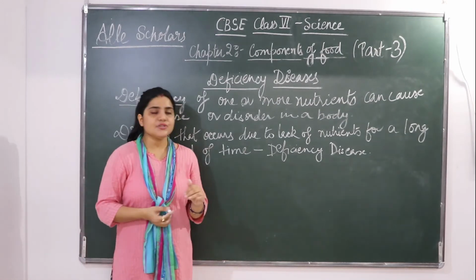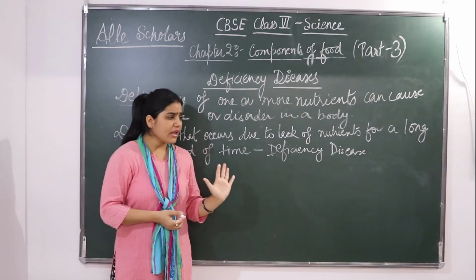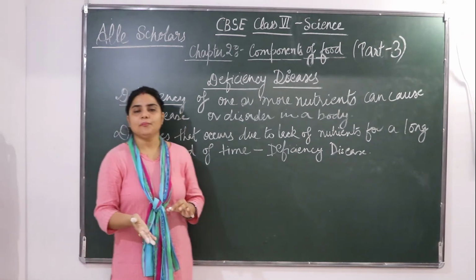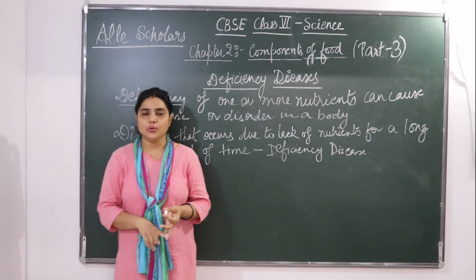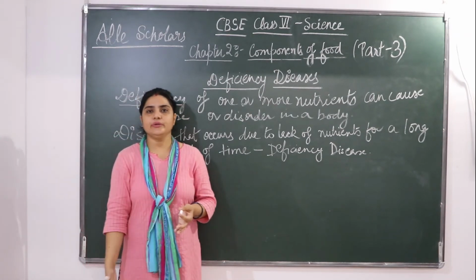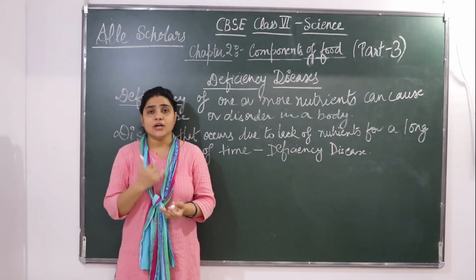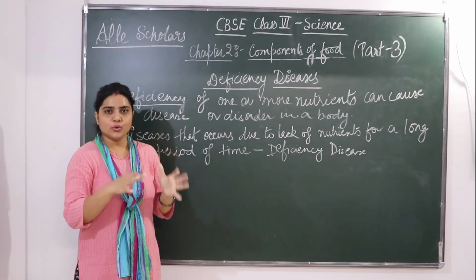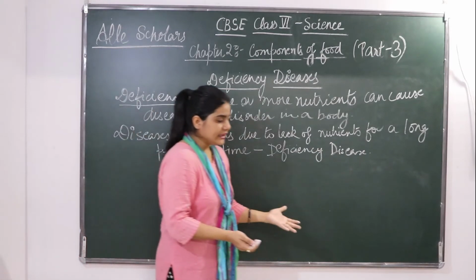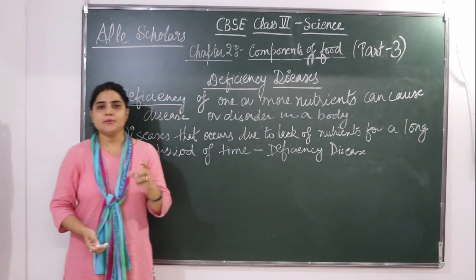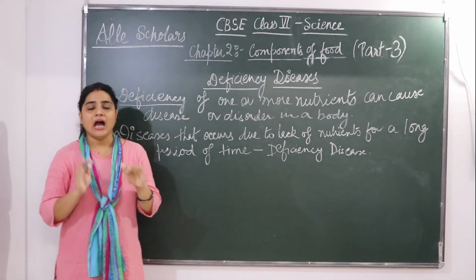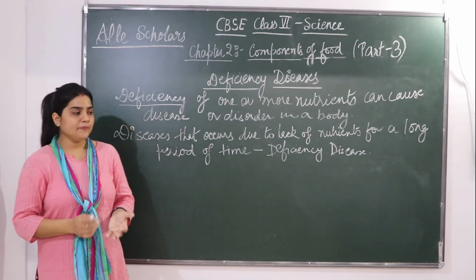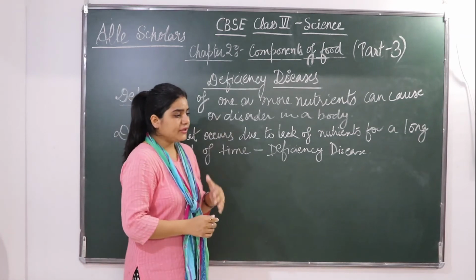If the diet is deficient in carbohydrate and protein both, for a long period of time, the growth may stop completely. अगर कार्बोहाइड्रेट और प्रोटीन दोनों की डेफिशिएंसी होती है तो पूरी ग्रोथ ही किसी पर्टिकुलर पर्सन की रुक जाएगी, क्योंकि ना तो उसको एनर्जी मिलेगी बॉडी में, ना उसे ग्रोथ के लिए प्रोटीन है, दोनों नहीं है। Carbohydrate gives energy, protein gives growth to a body. Such a person becomes very lean and thin and very weak that he may even not be able to move.